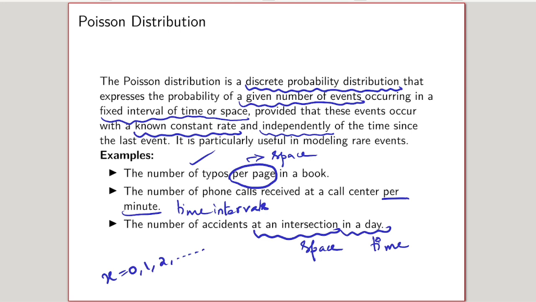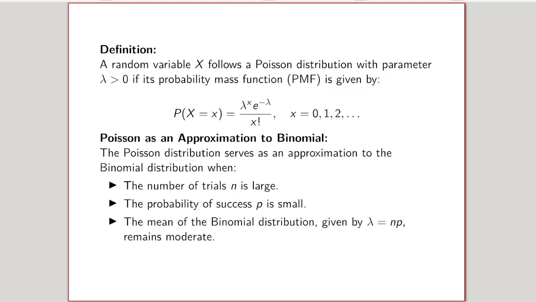Likewise, in that call center, no call may arrive in that particular minute, or starting from 0, n number of calls can be received. So the upper bound will not be there for the Poisson distribution.